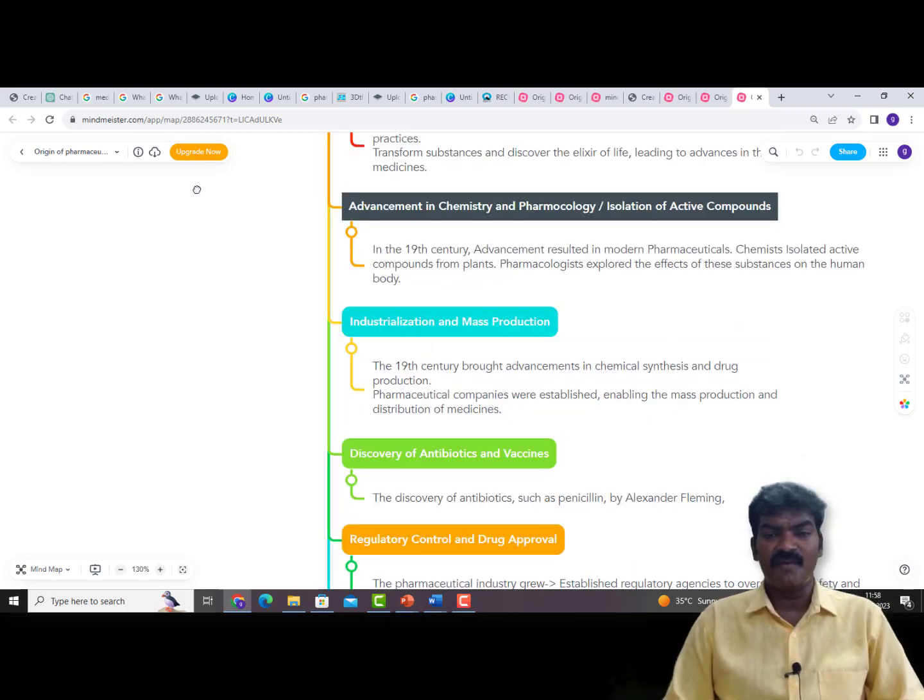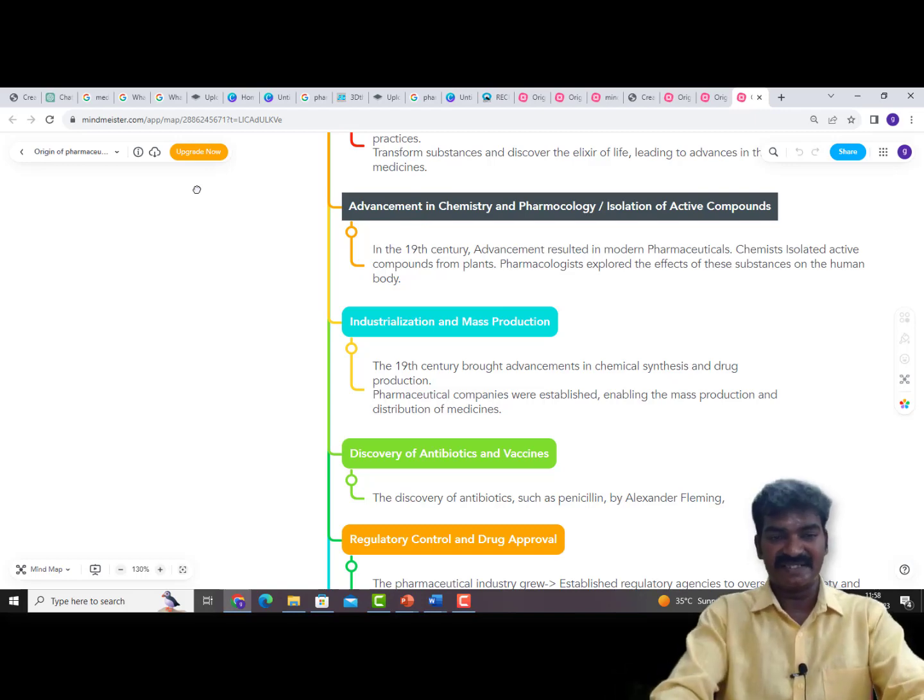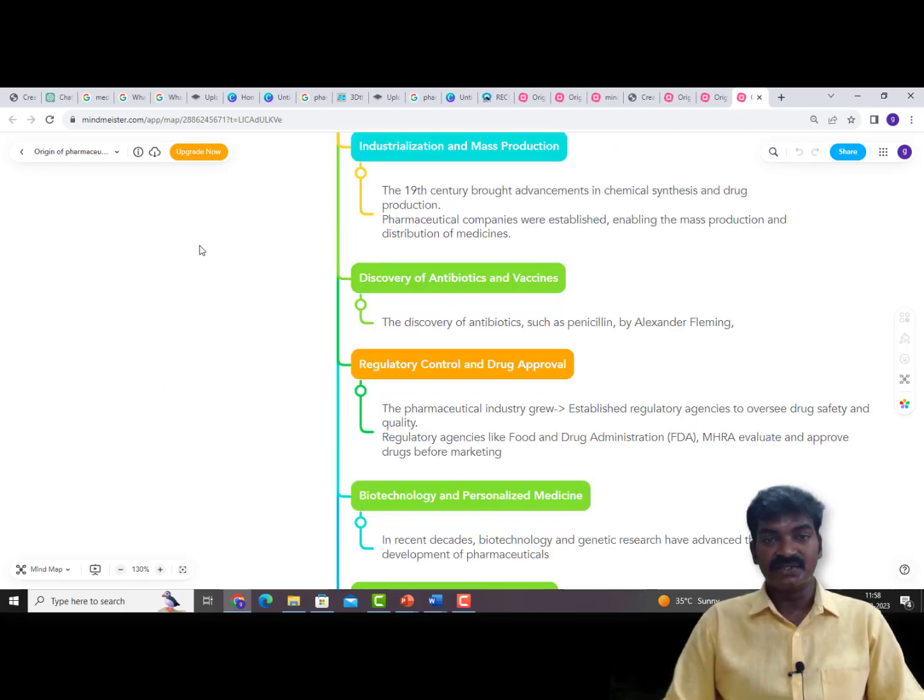Advancement in chemistry and pharmacology, isolation of active compounds. In the 19th century, all these advancements helped create modern pharmaceuticals. The chemists isolated compounds and substances from plants, and explored the effect of these substances on human beings. Industrialization and mass production: in the 19th century, this modern advancement helped establish industries to manufacture drugs and sell them in the market. And the discovery of antibiotics and vaccines: as everyone knows, Alexander Fleming invented penicillin, which laid the base for all the vaccines used in the modern era.